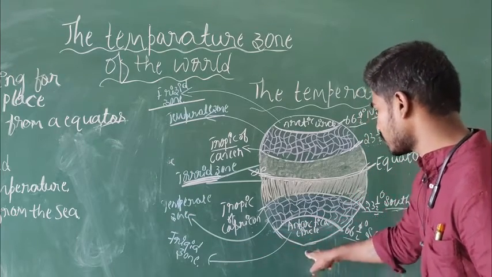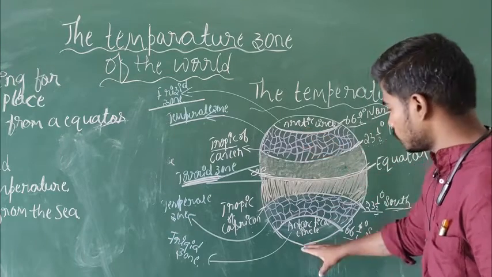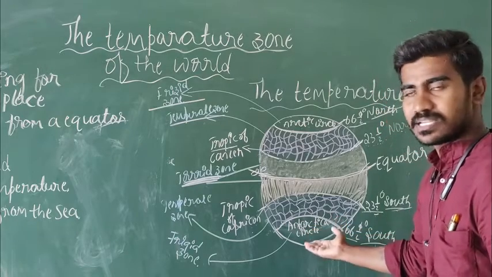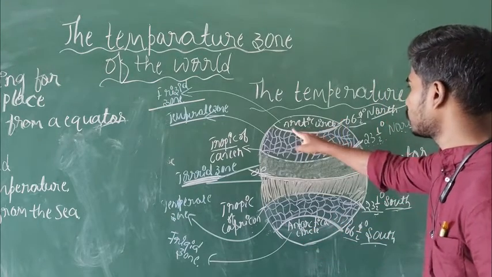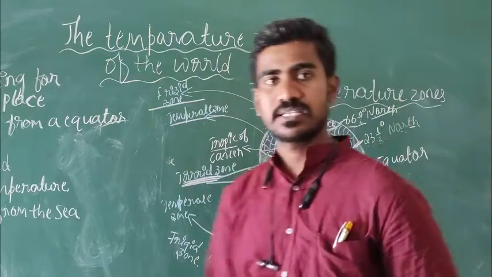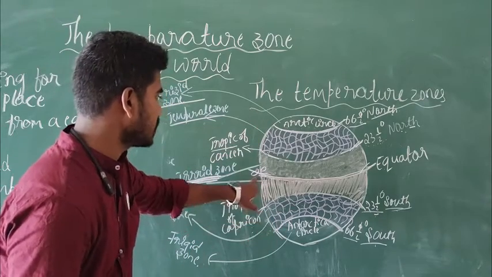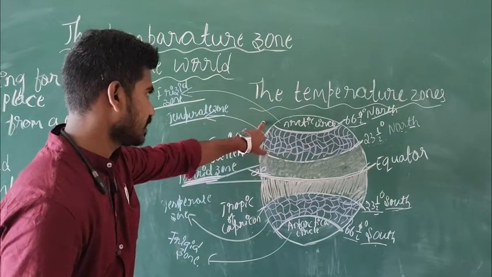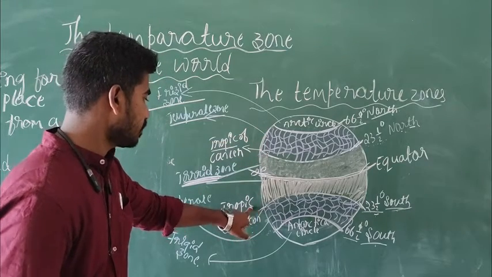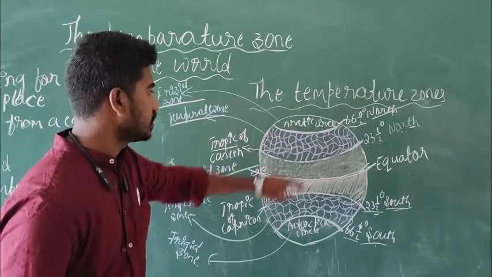The frigid zone is also called the south zone and the north zone. Beyond the last line, from the Antarctic Circle line, there is a frigid zone. Here also a frigid zone. This is called the Arctic Circle. This is called the Antarctic Circle. So very simple. If you remember these lines: the equator, Tropic of Cancer and Arctic Circle, and here the same thing, Tropic of Capricorn and Antarctic Circle.